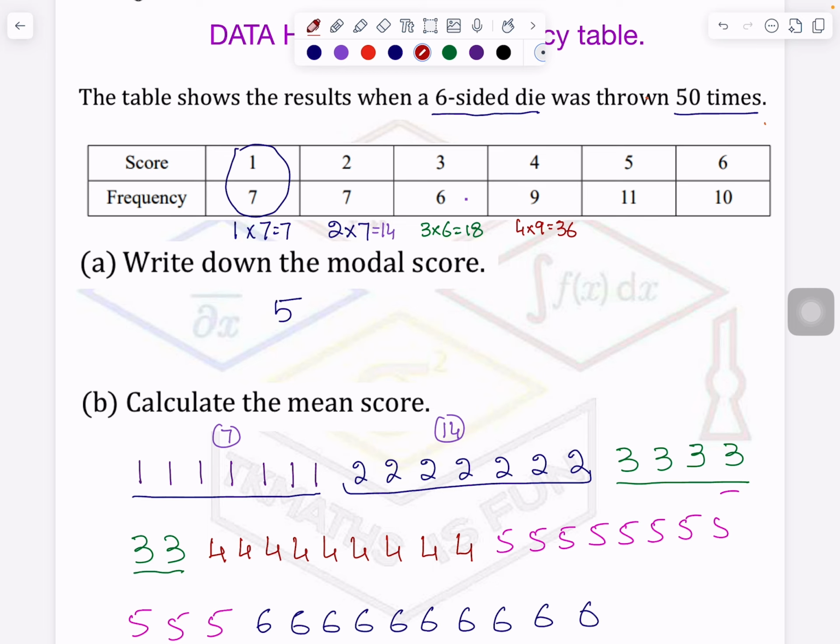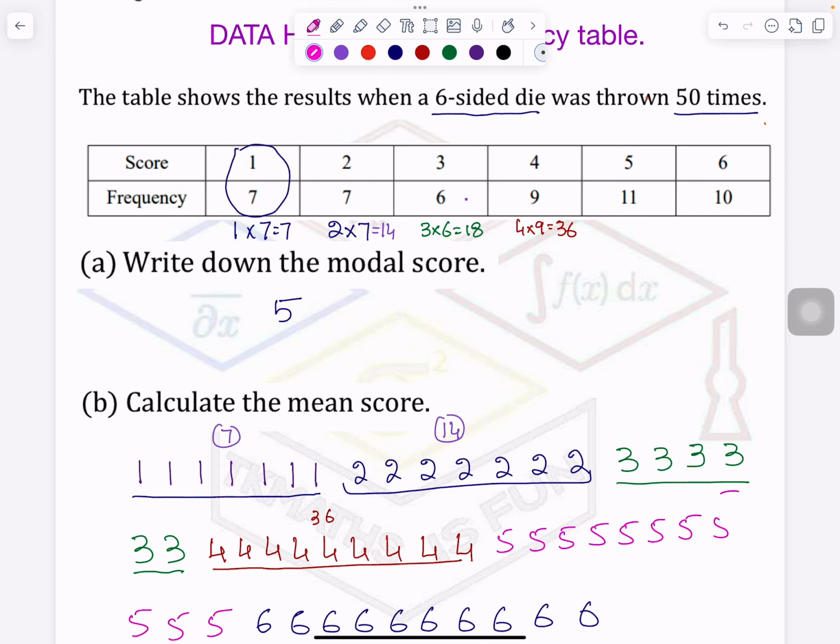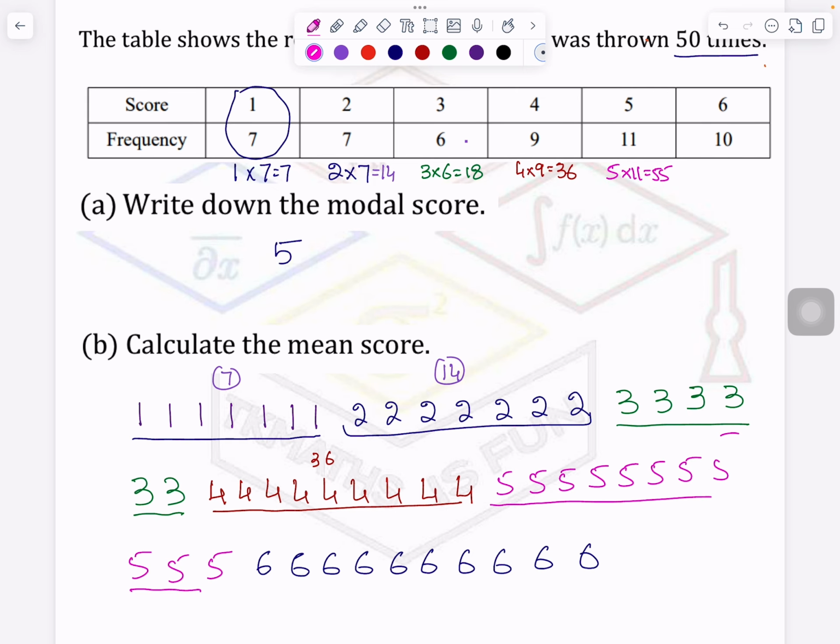36. Then let me write it here also in case you want to understand it. And then it is 5 times 11 is 55. So the sum of all these numbers is 55. And then the last one, which is 6 times 10 is 60.